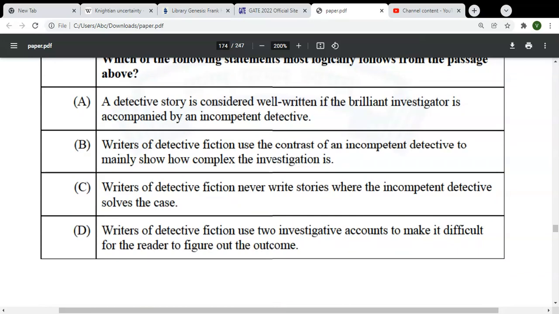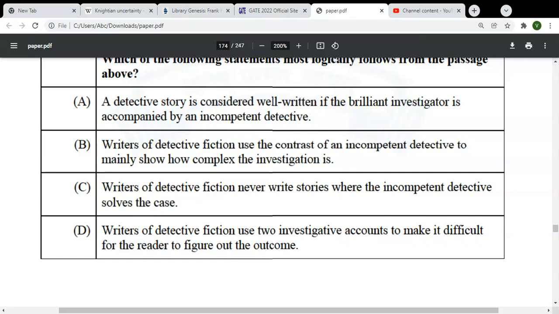Writers of detective fiction use the contrast of an incompetent detective to mainly show how complex the investigation is. Maybe this is a possible case. Writers of detective fiction never write stories where the incompetent detective solves the case. It's a form of usual connection. Usually, writers use this, but not always. So, never write stories. I don't think that never is a point of good contention here. Writers of detective fiction use two investigative accounts to make it difficult for the reader to figure out the outcome. Generally, making it difficult is not the point.